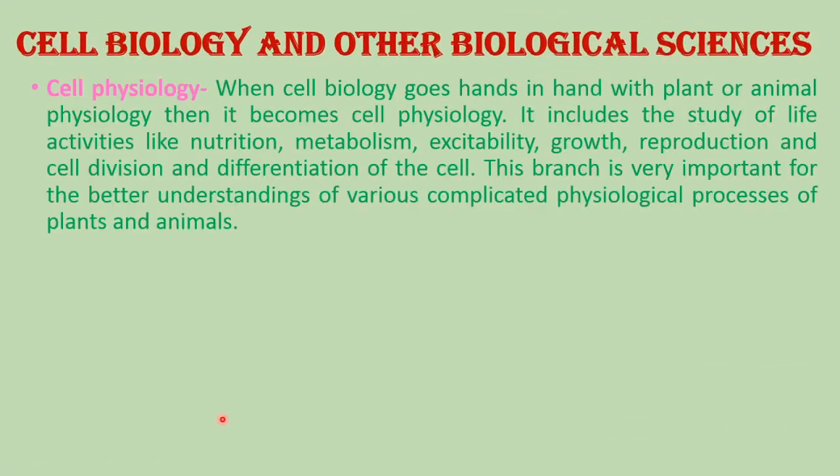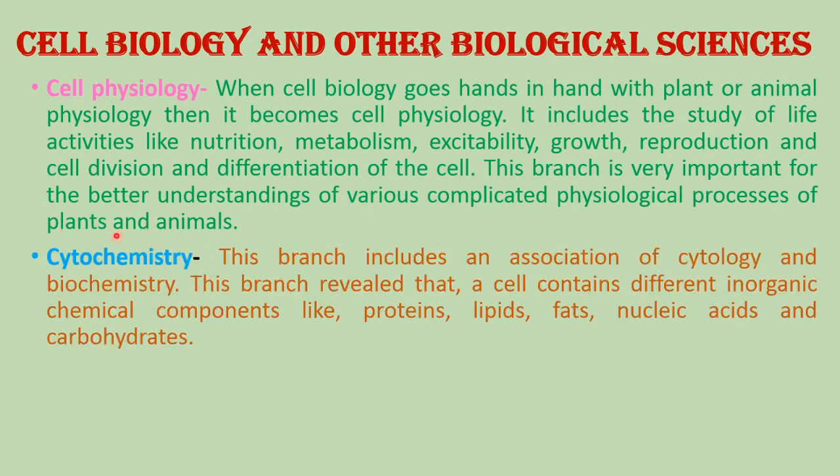Now, the third branch is cell physiology. When cell biology goes hand in hand with plant and animal physiology, then it becomes cell physiology. It includes the study of life activities like nutrition, metabolism, excitability, growth, reproduction, and cell division and differentiation of the cell. So this branch is very important for the better understanding of various complicated physiological processes of plants and animals.